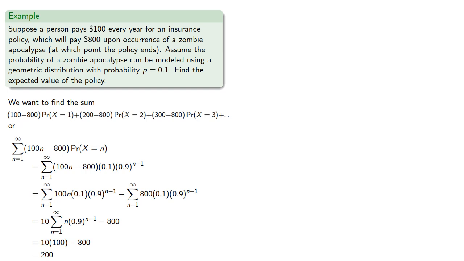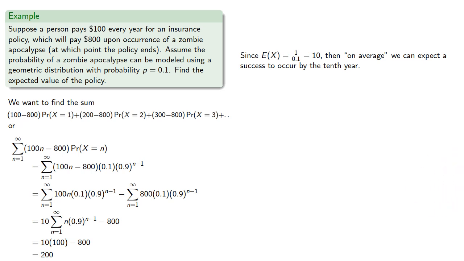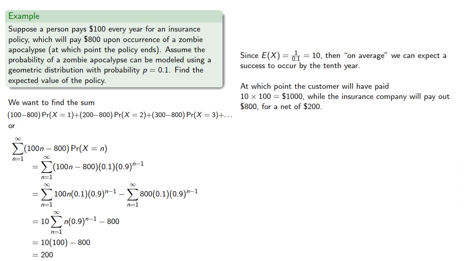So again, while we don't want to rely on intuition, it's helpful to build some intuition about probability. Since our expected value of X is 10, then on average we can expect a success, a zombie apocalypse, to occur by the 10th year, at which point the customer will have paid $1,000, while the insurance company will then pay out $800 for a net of $200, which is consistent with the expected value we calculated.